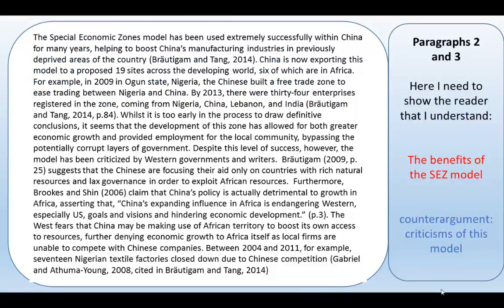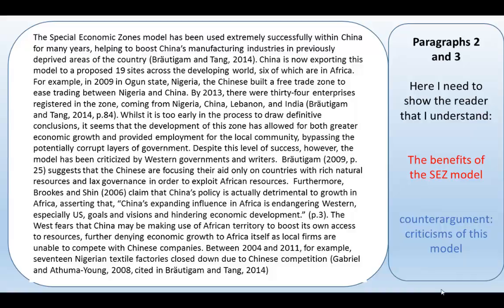Let's look at paragraphs 2 and 3. Following the writer's line of argument, first of all, he wants to show that he understands the benefits or the advantages of the SEZ model, and he then wants to show that he understands what criticisms there have been of this model. And the criticisms are the counter-argument, so arguing against the benefits. So in these 2 paragraphs, we're arguing for the benefits of the SEZ model and then showing that the writer understands the opposite point of view.